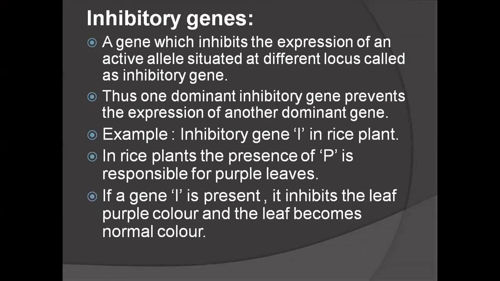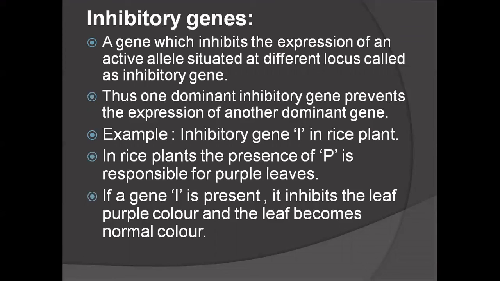Here, one dominant inhibitory gene prevents the expression of another dominant gene. Here, one is masking the expression of another gene. So this gene is called an inhibitory gene. We can explain this inhibitory gene by taking an example in rice plant.